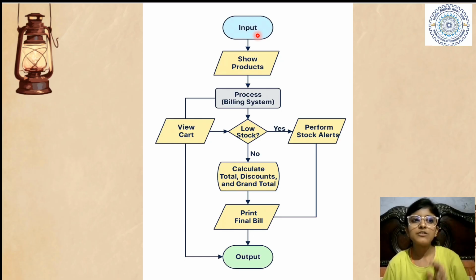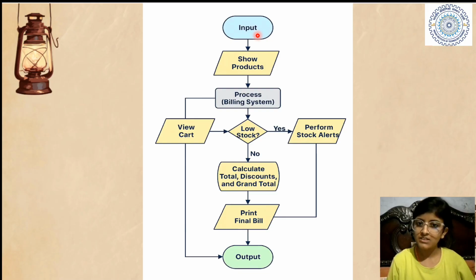Customer will tell you what he or she wants. First, he or she asks, what products do you have? In a shopping mall, the products are arranged and you just roam and see what the products are. So it is basically like that. The customer wants to see what products the store has, with their prices. Then the products are shown.